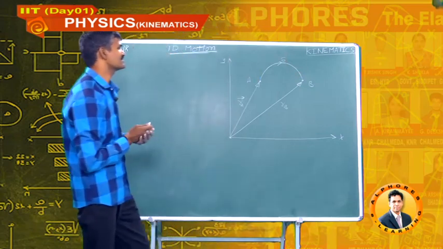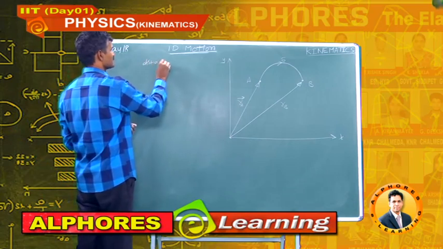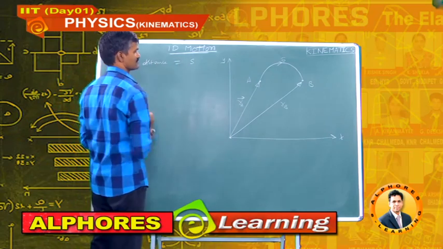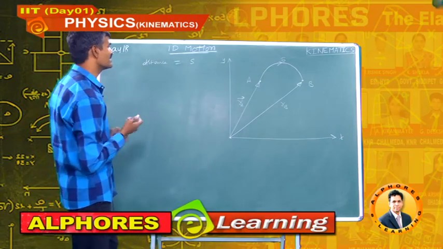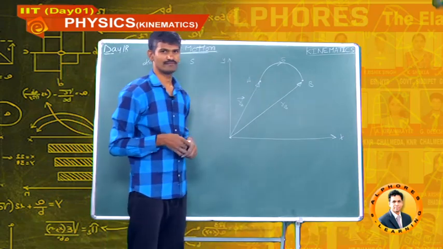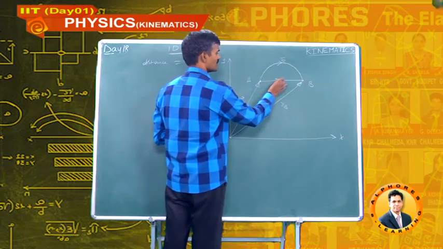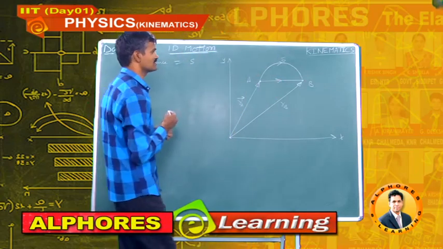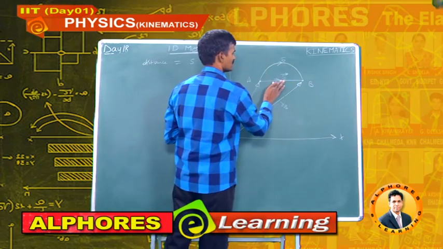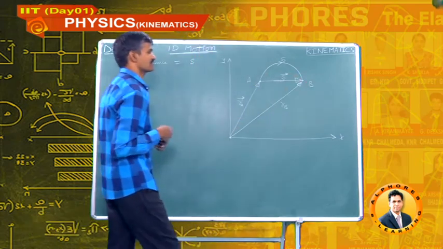How to write the distance and displacement? The distance travelled by the body is s, whereas displacement is the shortest line. We know that displacement is the shortest line. So, how to write this displacement? This displacement is s bar. It is a vector quantity.